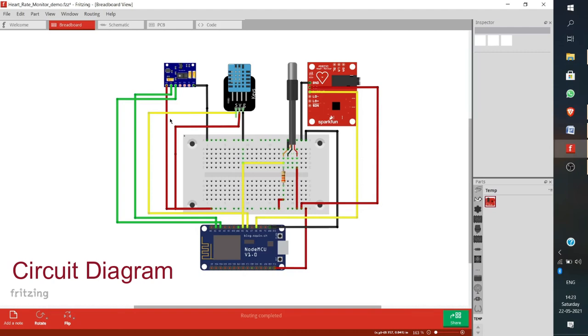This is a tentative circuit of the project, but many parts are not included due to certain constraints. We are using Node MCU as the development board, DHT11 for the room temperature and humidity, DS18B20 for human temperature, AD8232 for heart monitoring, and MAX30102 for blood oximetry.